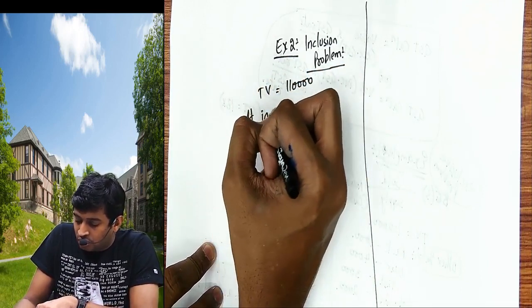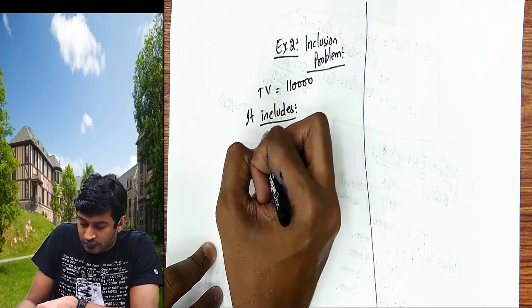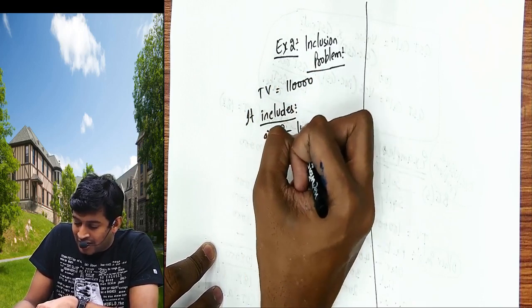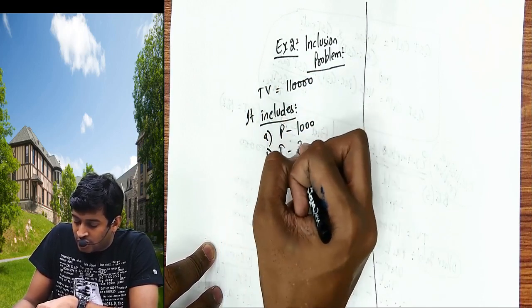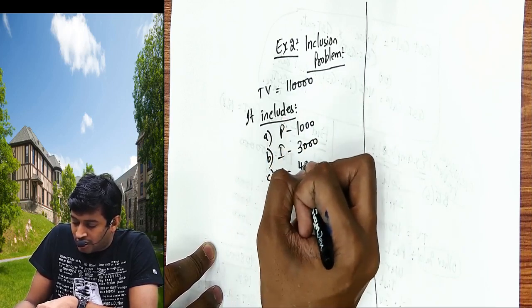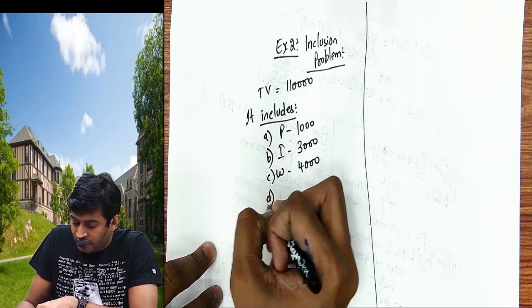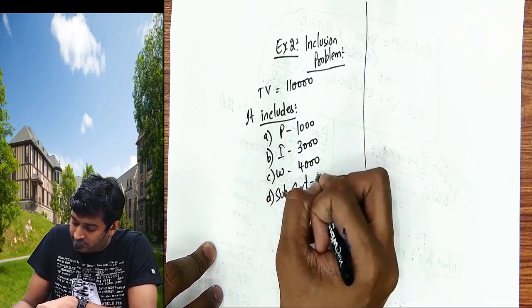That 1,10,000 includes packing charges of 1,000, installation of 3,000, warranty of 4,000, subsidy from government 2,000.